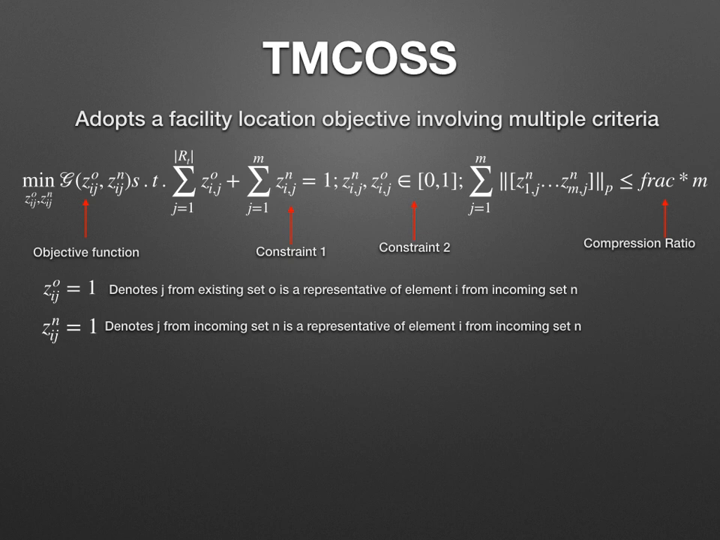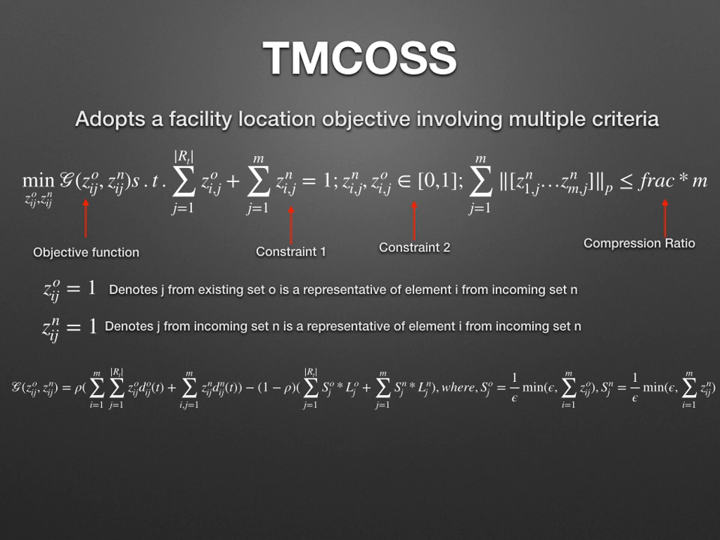There are three constraints. The first one ensures each incoming instance has one representative only. The second is the domain of the optimization variables, and the third is the compression ratio or the cardinality constraint, where we plug in the fraction of instances to be selected. The objective function G gets expanded, where we see that the first part checks on the pairwise metric, while the second part looks at the pointwise metric.